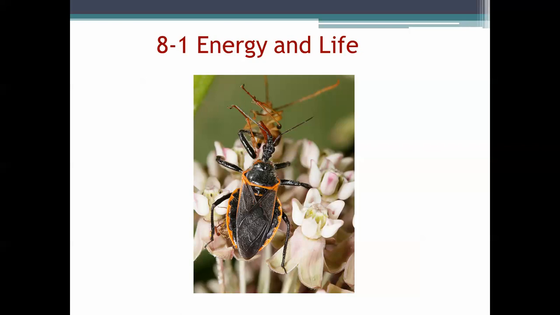This chapter is focusing on photosynthesis, so if we don't know what that process is, you're going to find out here in the next couple days. But the first section in this chapter is titled Energy and Life. So we're going to take a look at how living things obtain energy to survive and to carry out all their necessary processes.